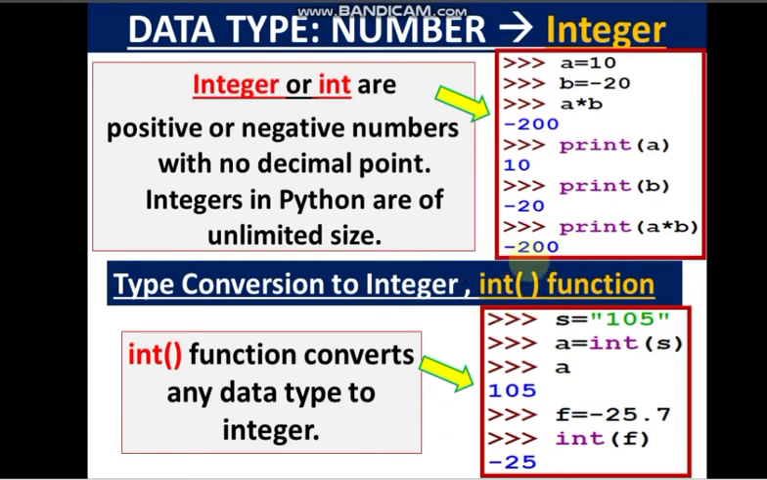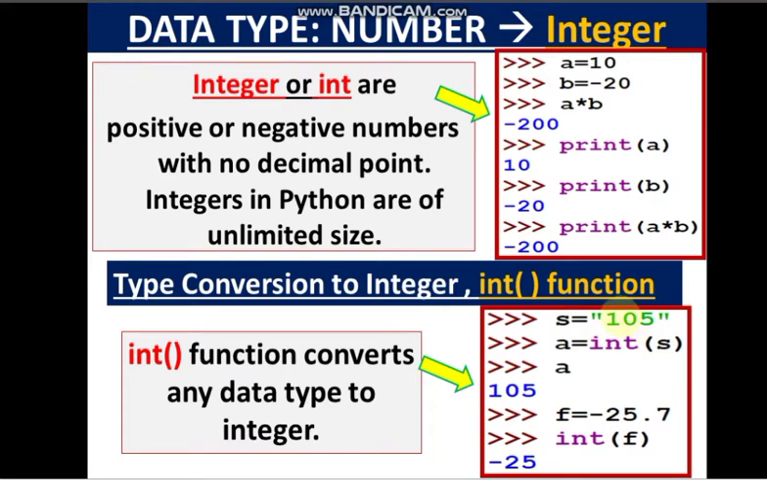Especially this int function, int in parentheses, converts any data type to integer, whether it is a string or a floating point number. How? Suppose you have declared one variable s is equal to 105 in double quotes. So what is the data type of this s? Yes, it is string. Why is it a string? Because it is stored inside double quotes. So anything inside double quotes or single quotes is a string data type.